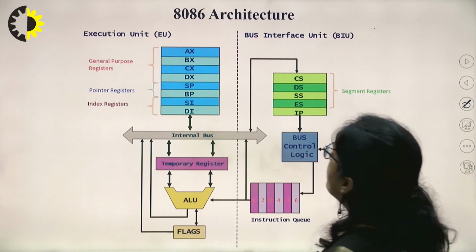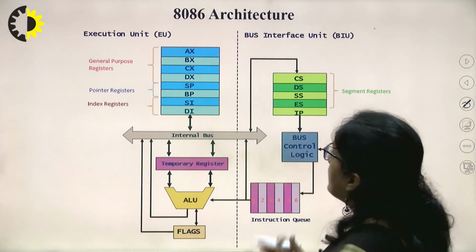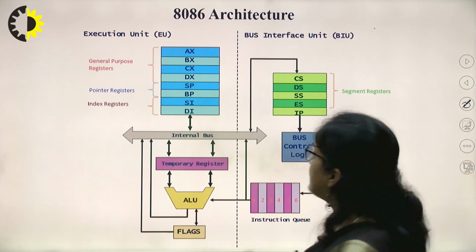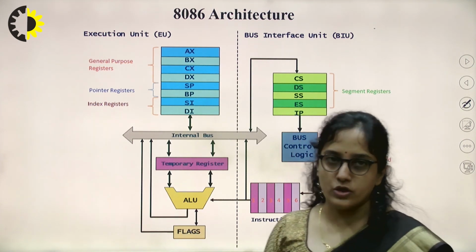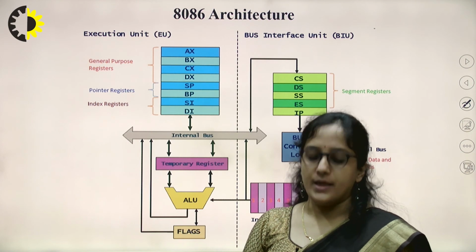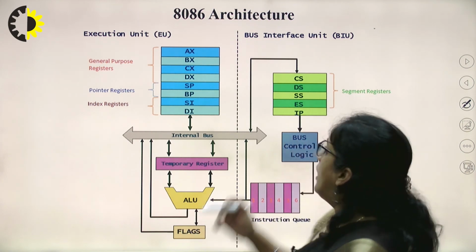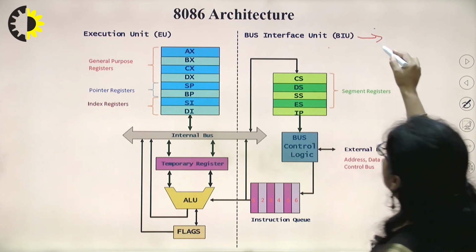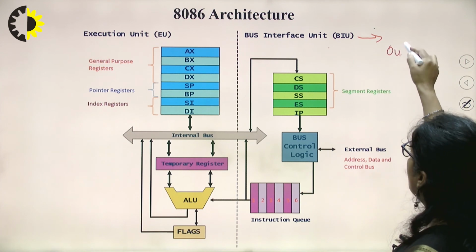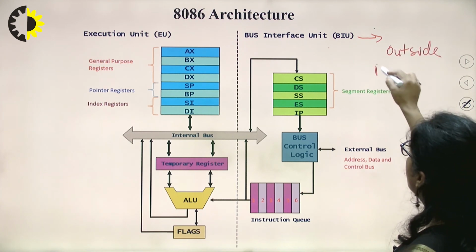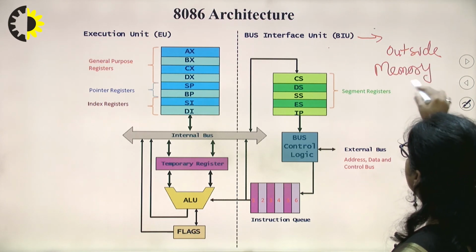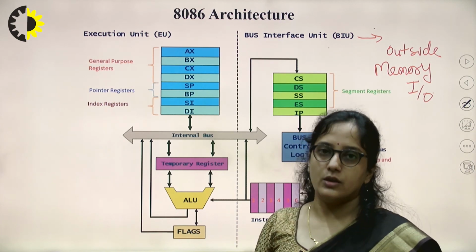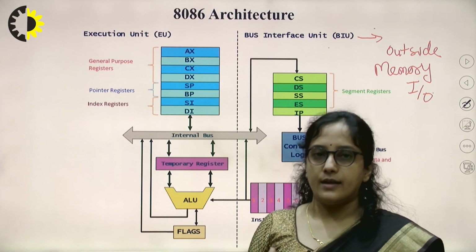Now the architecture part of 8086. The architecture of 8086 is divided into two groups. One is the bus interface unit and another is the execution unit. The bus interface unit is used to communicate with the outside world, or you can say with memory or IO devices. Whenever the microprocessor has to read an instruction from memory, an address has to be generated.